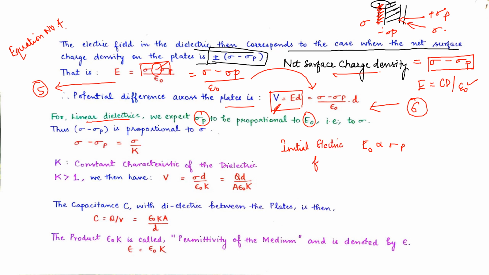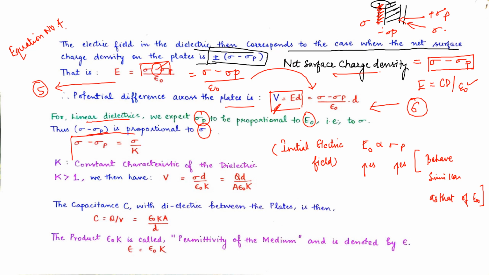So in case E naught is increasing, what will happen to the surface charge density of the dielectric? It will also increase, behaving similar to E naught. Thus sigma minus sigma p is proportional to sigma.